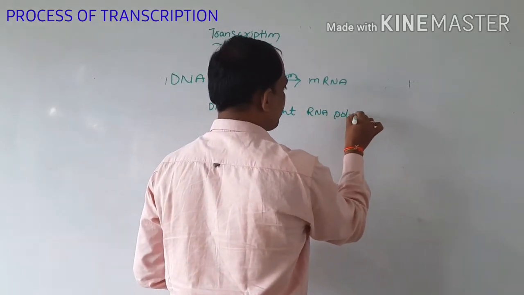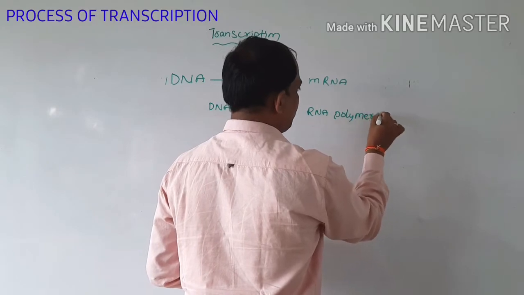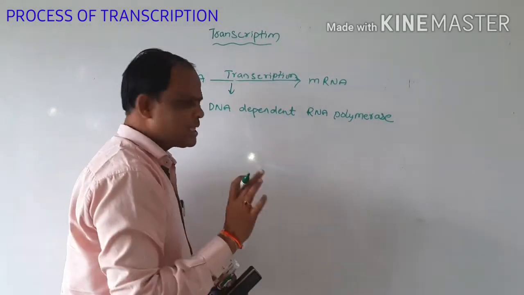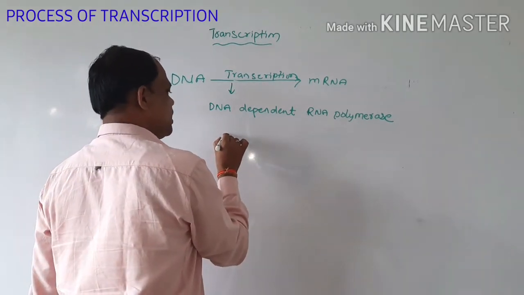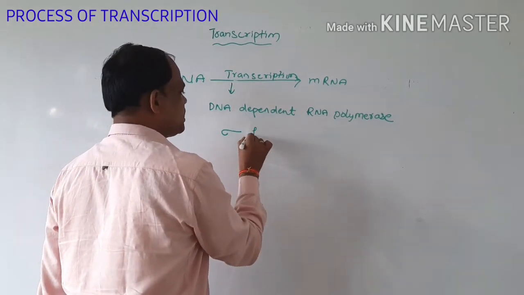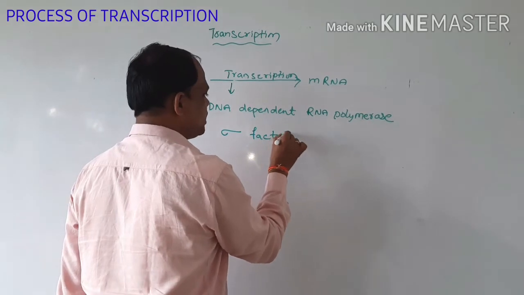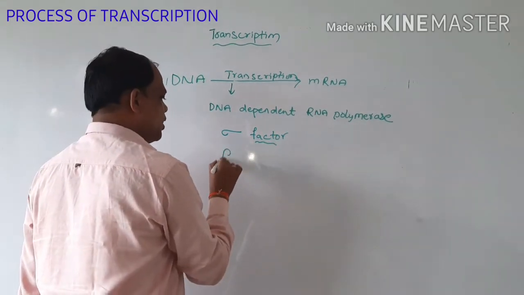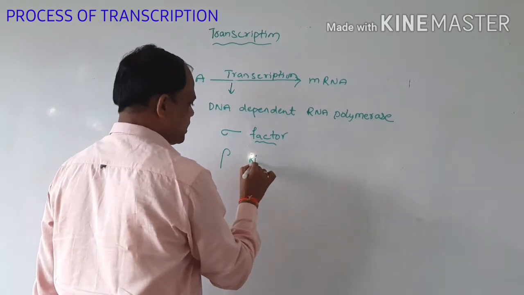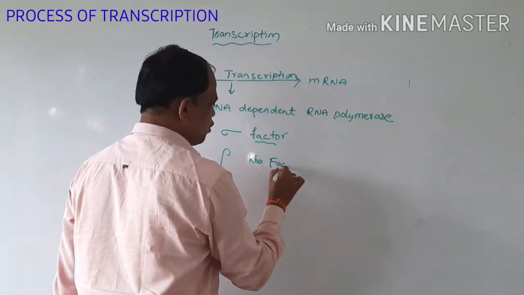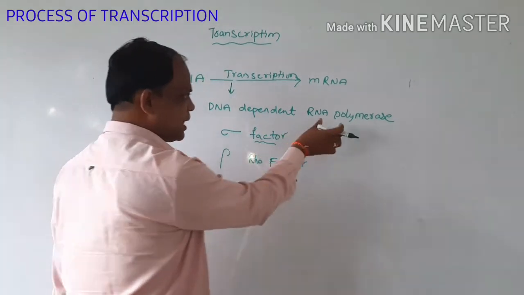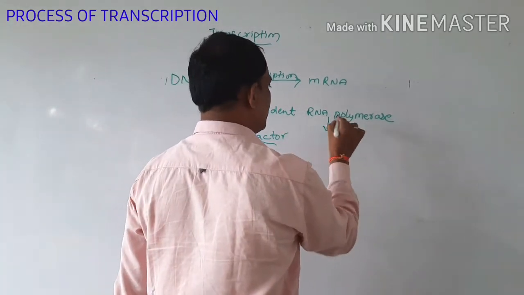Besides the main enzyme, there is the sigma factor used in this transcription process, and one more is the rho factor. First of all, let us discuss this RNA polymerase.